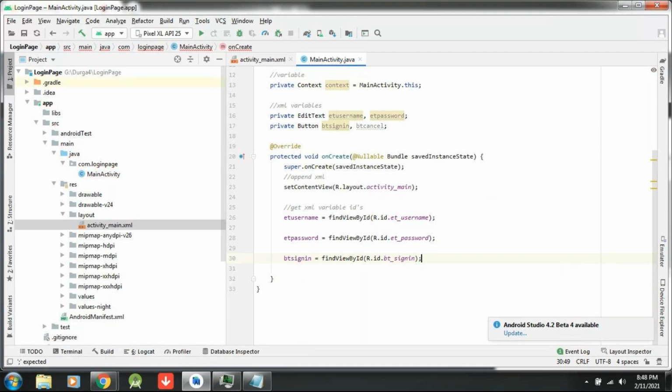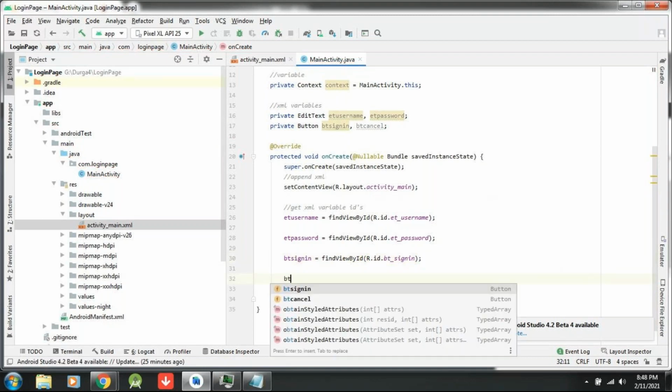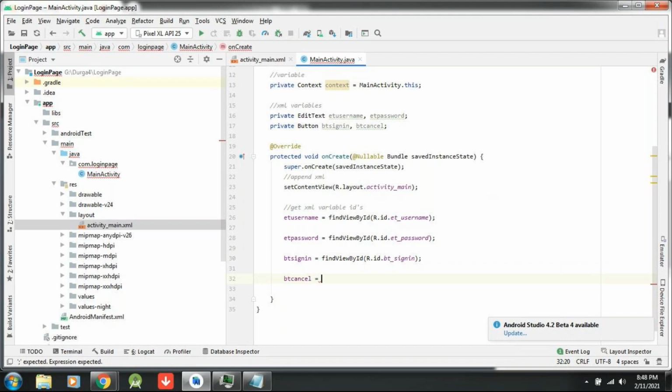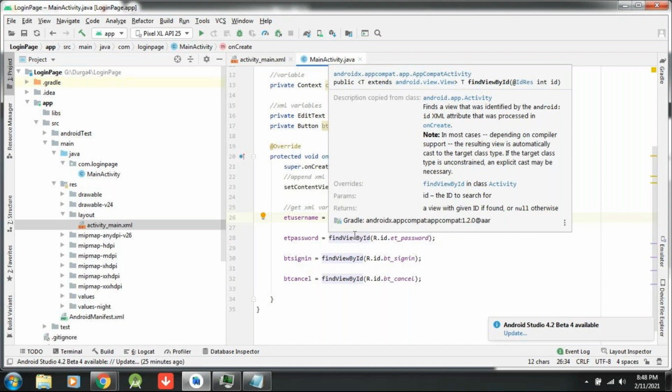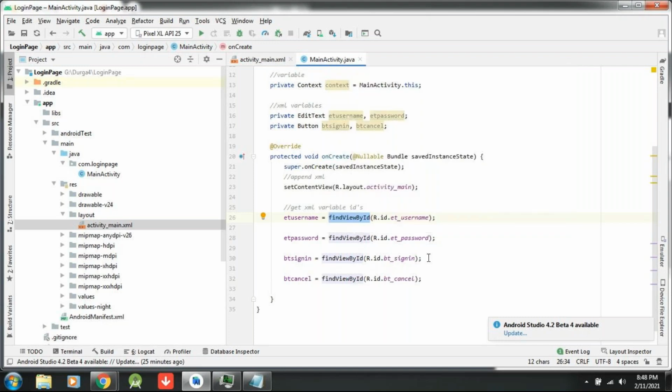Done. Similarly, what is cancel? Cancel is also a button. You can find this view by ID R dot id dot BT cancel. See, for whom am I declaring these things? I am writing findViewById for the purpose of the onCreate method of the activity. So onCreate has to understand what this variable you declared is. That's the reason I am telling it you can find this view from XML. Now the user has to enter username and password, and after that click on button sign in.